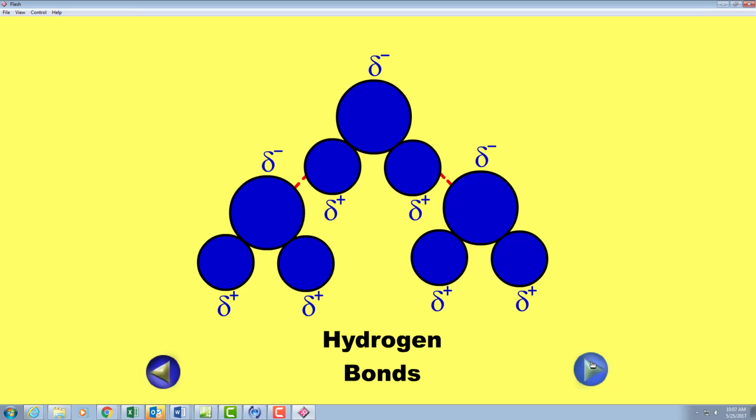Also with this density, it makes water very dense. It also makes it have a high boiling point. It's like pulling one magnet out of a box of other ones. They all stick together. You can separate them, but it's going to take you more energy. So water has a very high boiling point. Also, when it does freeze, to go into a crystalline lattice, it actually has to expand. And that's why ice floats. It's less dense than water.